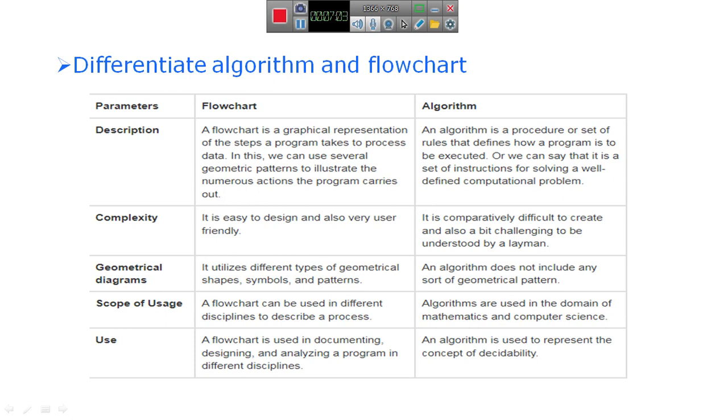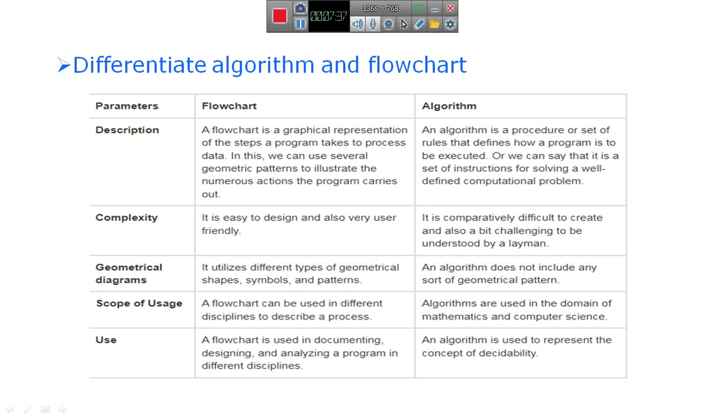And then next, decision symbol, off page connector, on page connector, sub program procedures. Like that we have seen all the symbols that are used in developing or writing flowcharts.